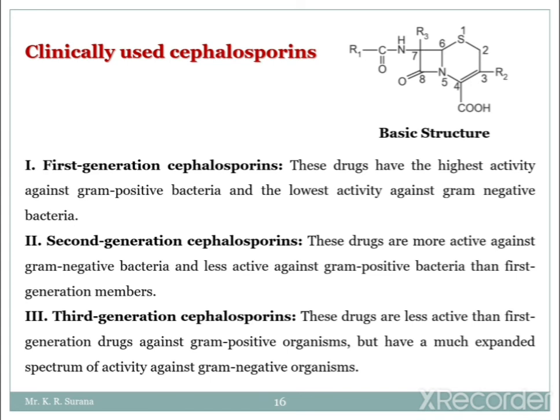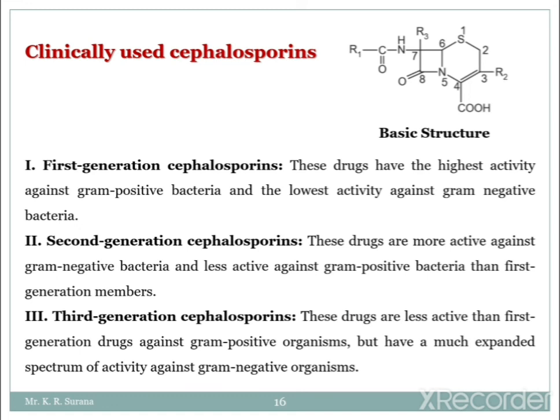Next is the third generation. These drugs are less active than the first generation drugs against gram positive organisms. So comparing third and first generation cephalosporins, the third generation is less active than the first against gram positive organisms, but has a much more expanded spectrum of activity against gram negative bacteria, meaning more active.